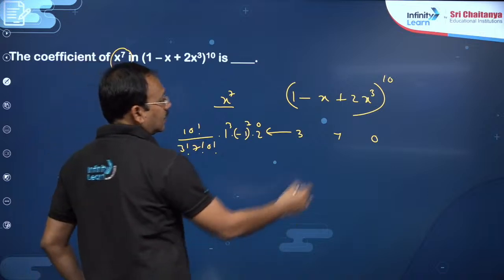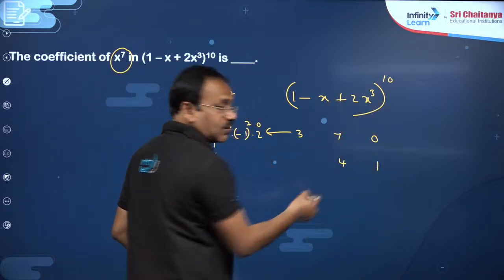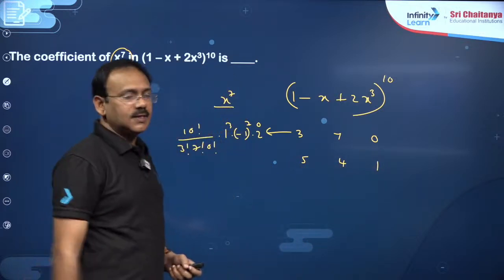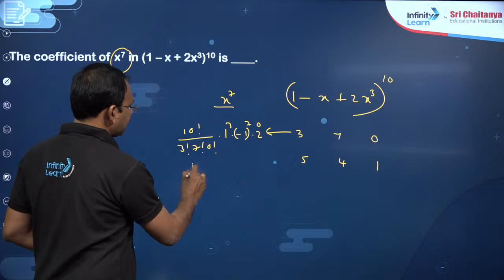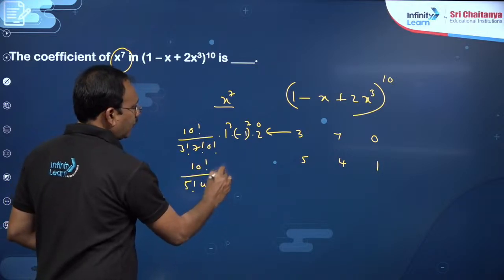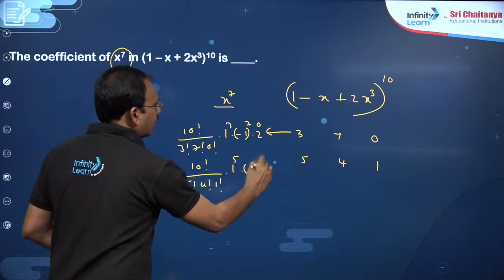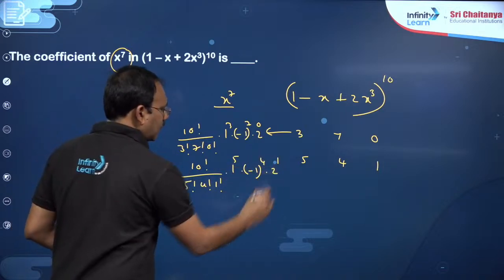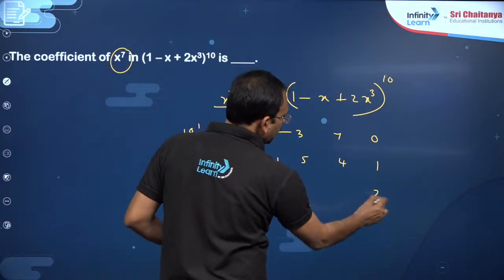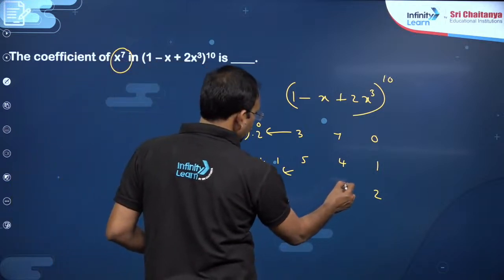The second one: you put 1 here so that x³ is covered, and I want 4 here so that you get x⁴. Total 5 is done, so you want another 5. The corresponding coefficient will be 10!/(5! 4! 1!) times 1⁵ times (−1)⁴ times 2¹. This is the second coefficient. Similarly, if you put 2 here, 6 is covered, so you have to put 1 here.